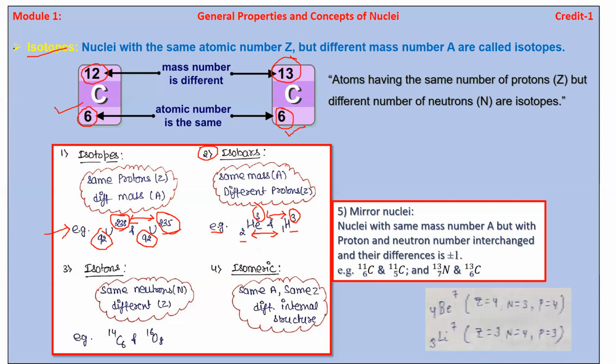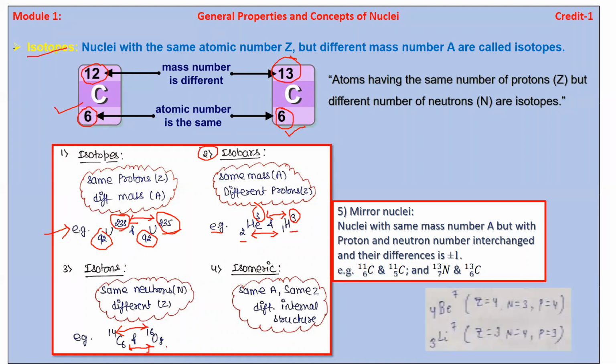Now look into the third type, that is isotones. What is meant by isotones? Okay, so isotones mean what? Same neutron but different atomic number. Isotones is nothing but the same neutron but different atomic number. In this case, both mass number and atomic number are different, but the neutrons are the same. Okay, look here. In case of isotones, mass number and protons number both are different, but the neutrons are the same.